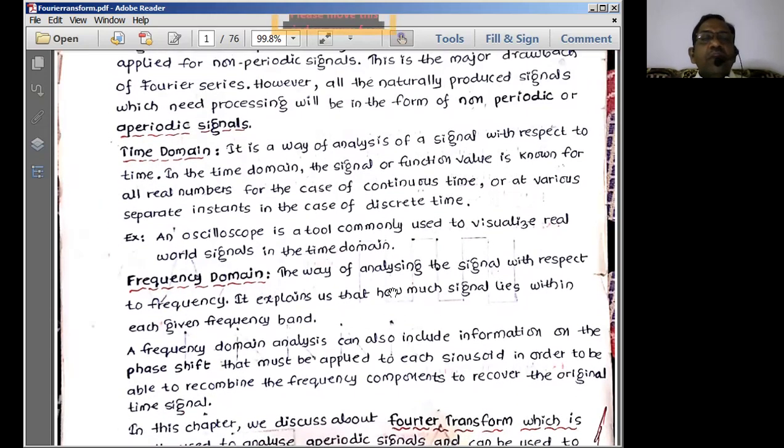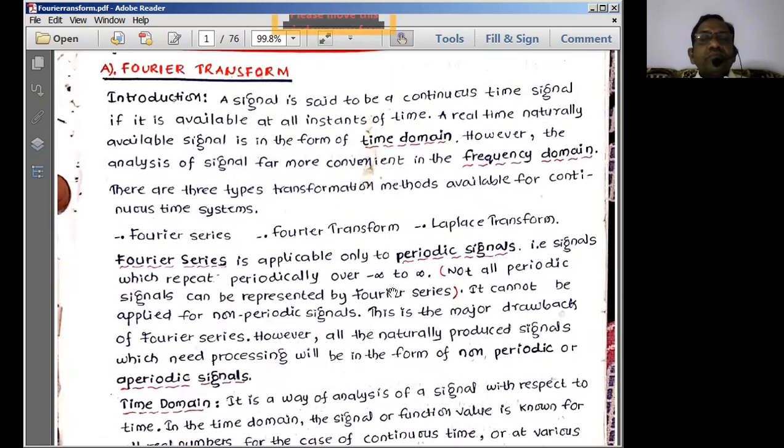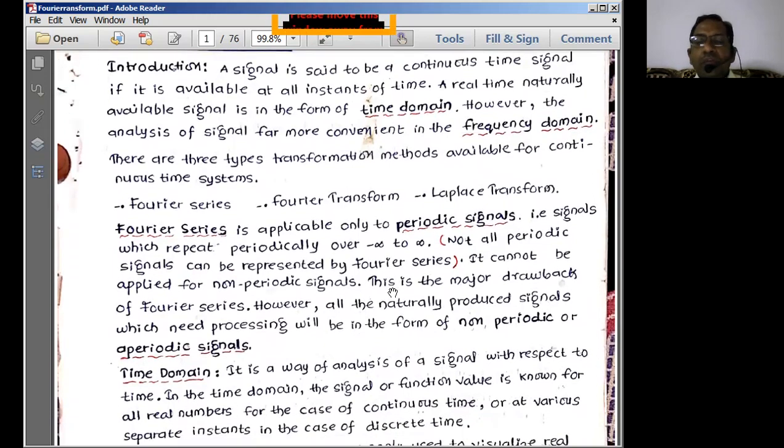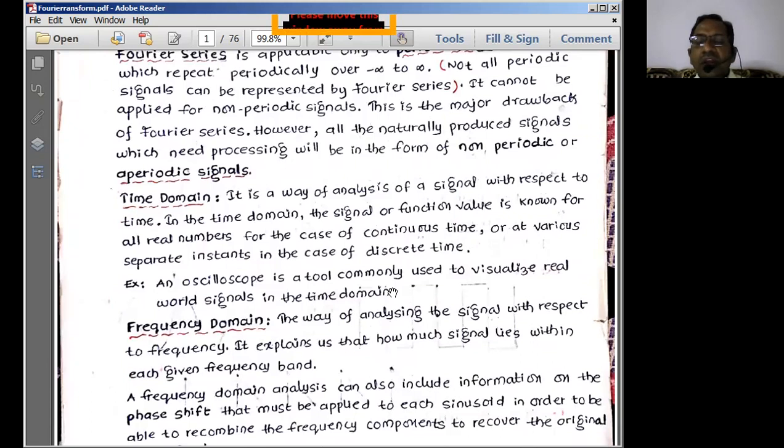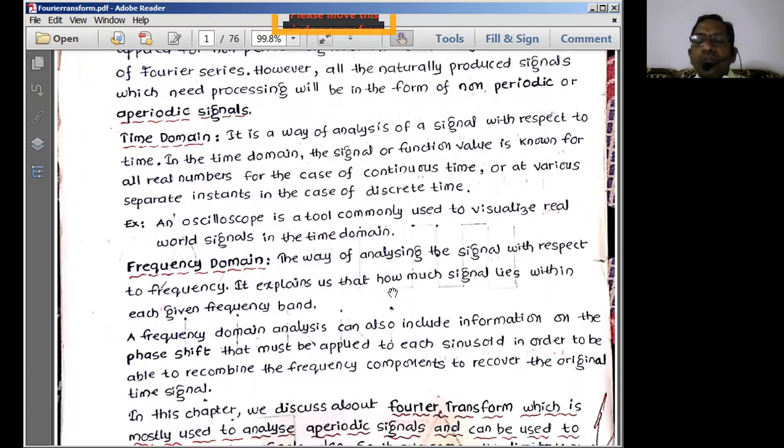Frequency domain analysis is another domain of analysis of a signal, in order to extract more information about the signal regarding its amplitude with respect to frequency. And if we want to see any changes with respect to the phase of the signal also, we can go with the Fourier transform representation.